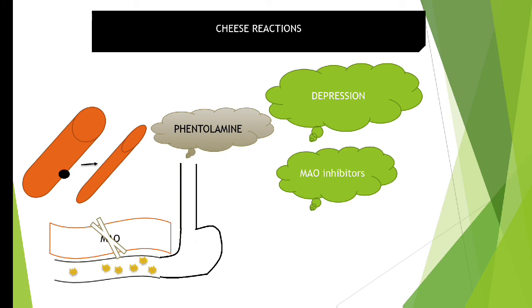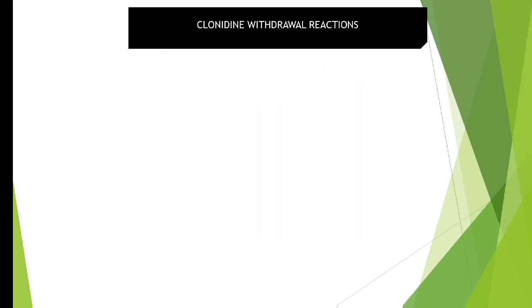Cheese reaction is a good example of drug-food interaction, because of which severe hypertension will be produced. When we give phentolamine, it will produce vasodilation, and the action will be for a shorter duration of time. Therefore, for cheese reaction, we can give phentolamine. Next, we will see about clonidine withdrawal reaction.